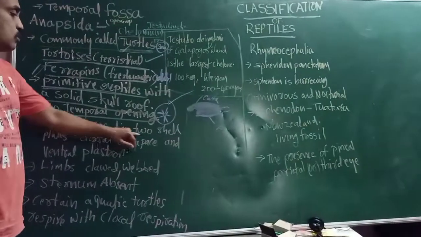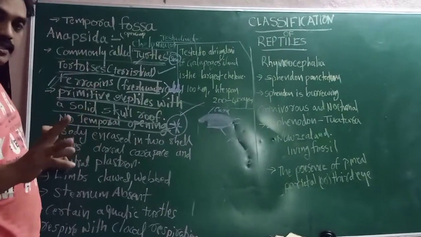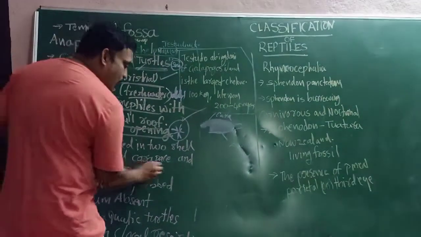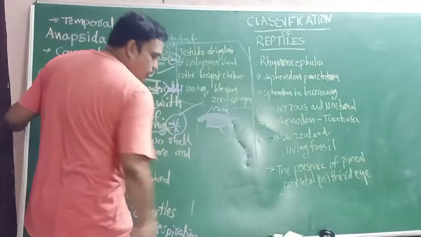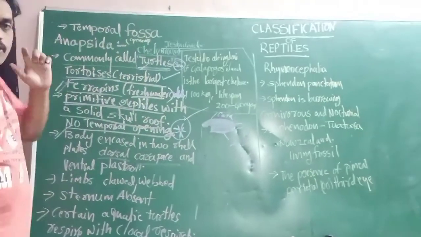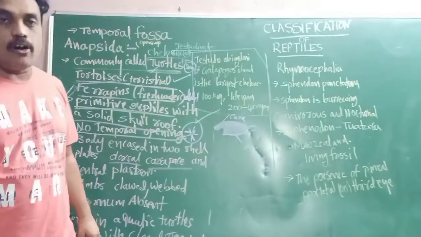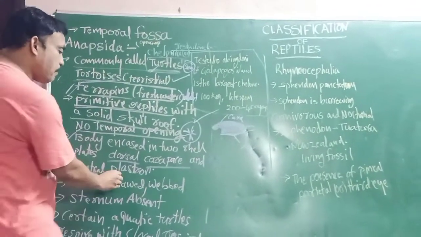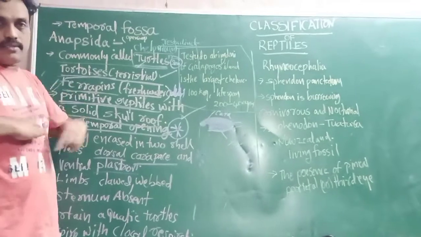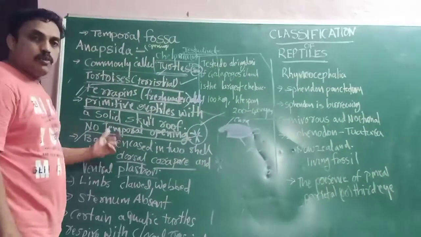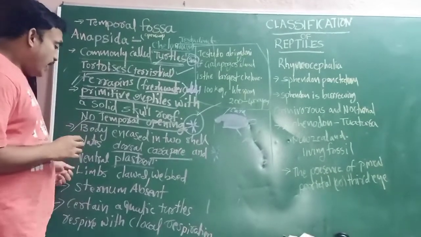The body is enclosed with two shell plates. The dorsal plate we call the carapace, very important. In Chelonia, whatever shell is covering the dorsal region, we call the carapace. And on the ventral side, the plastron, is a protecting layer on the ventral side also. That is also a shell plate.